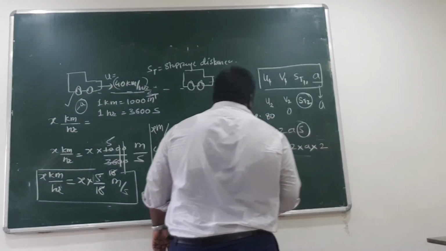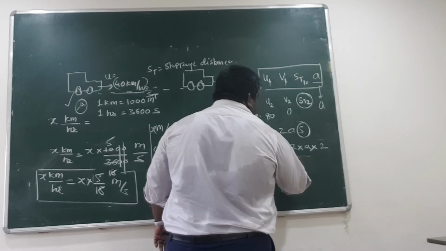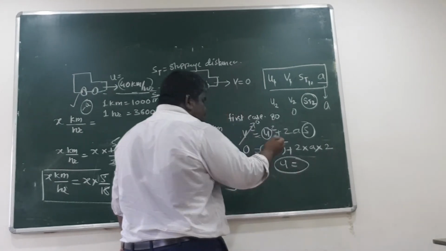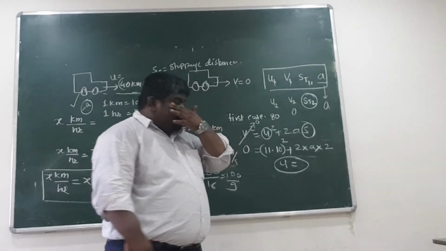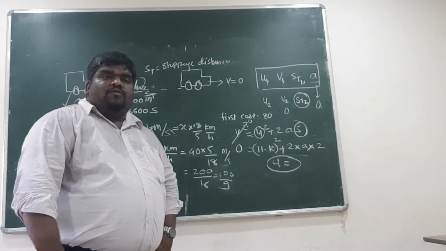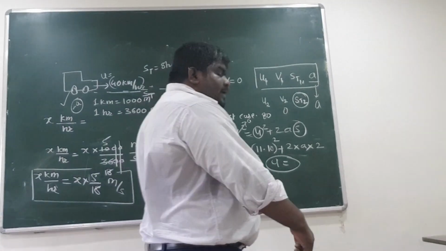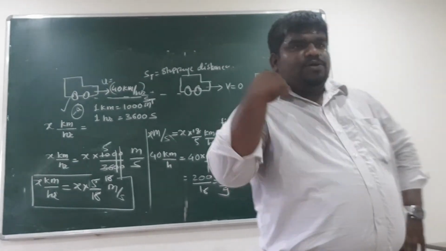You substitute. This is 0, and find out A value. Once you get that A value, tell me quickly. 11.1 square. 11 square is 121. Additionally you have 0.1 also. So how much are you getting for A value?